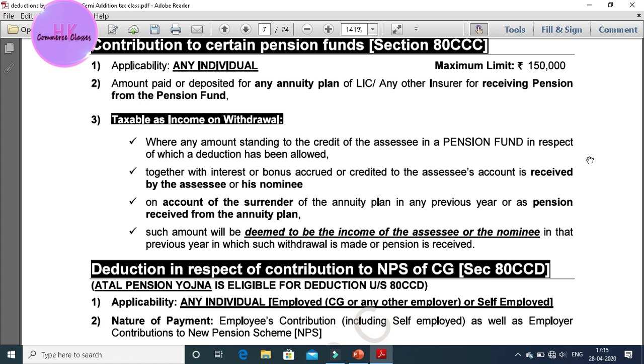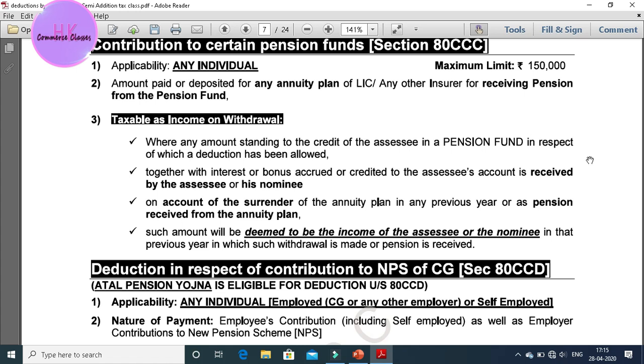Here are some conditions that I am going to say. Let us grab those conditions. The maximum limit to get these deductions is 1,50,000. Applicability: when we talk about applicability, 80C includes individual and HUF, but here only individuals are eligible.